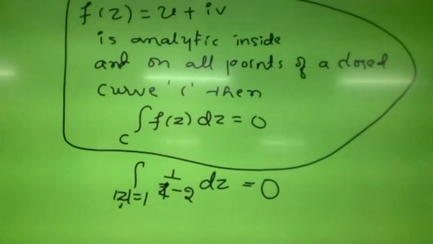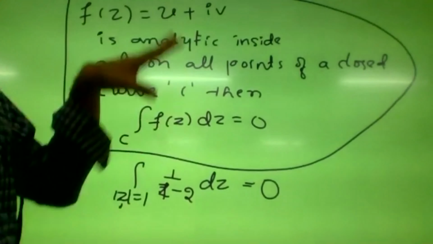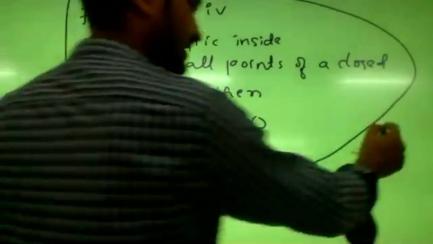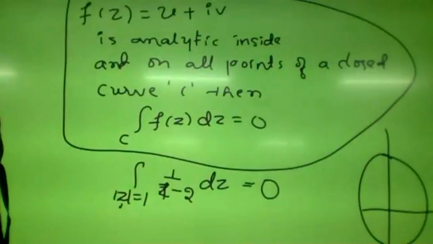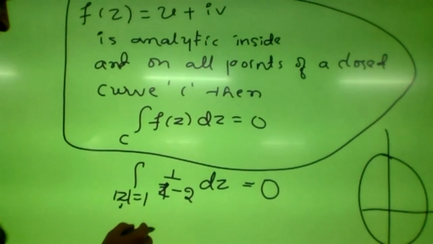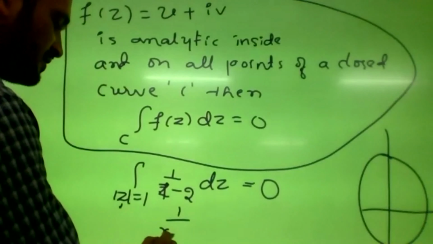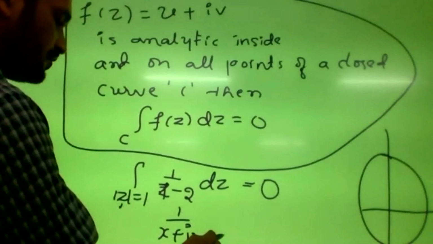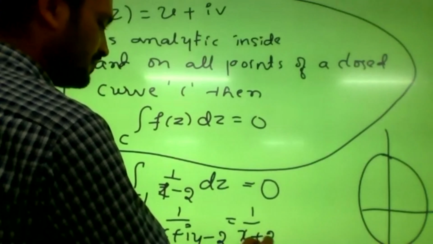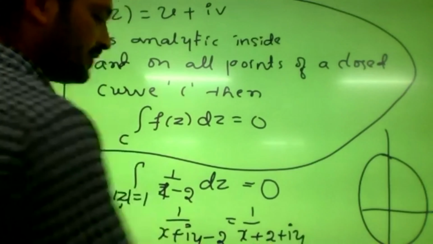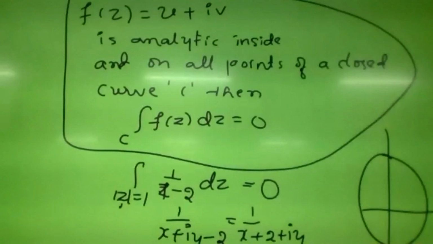Mod z equals 1, what is that indicating? A circle. You have to sketch the diagram, so just take the circle. The function is 1 by z minus 2, which will be x plus iy minus 2. So you write this as 1 by x minus 2 plus iy, and then you factorize this by multiplying by z bar.